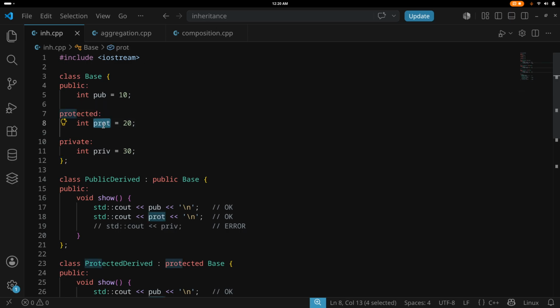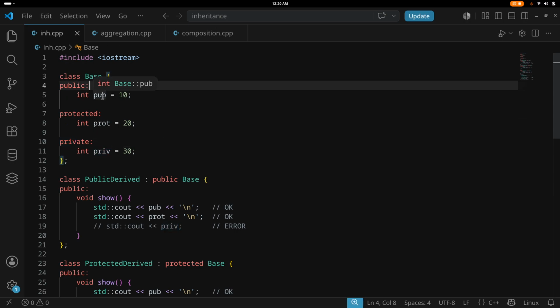Now protected can be used by the derived class, and the derived class can also make use of the public part, but the derived class cannot touch the private variable. That is the rule.